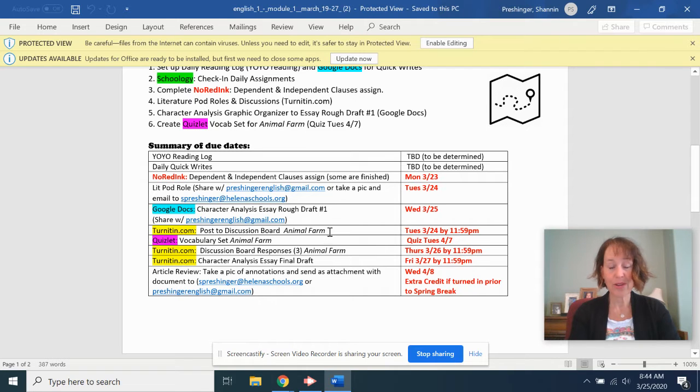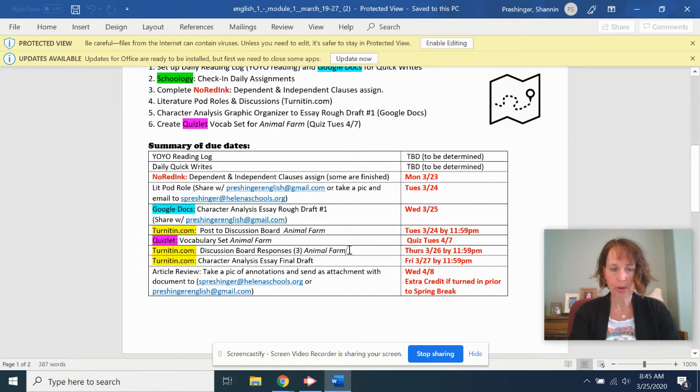Your discussion board for your Animal Farm. Remember, you have questions that you need to be answering for that. English 1, you have 2 questions, and honors, you have 3 questions that are posted, and you do need to answer all of them. The Quizlet is optional, remember, but the quiz is still set for April 7th, so we're not moving that. I think we'll still be okay. You have all those vocab words. If not, I'm sure you saw them in Schoology and you went through and hopefully wrote them down and you're aware of them. Quizlet is just optional. It's where you can put them. Remember, we created those Quizlet accounts earlier in the year. It's a good place for you to be studying, and it's an easy way to play games with those words.